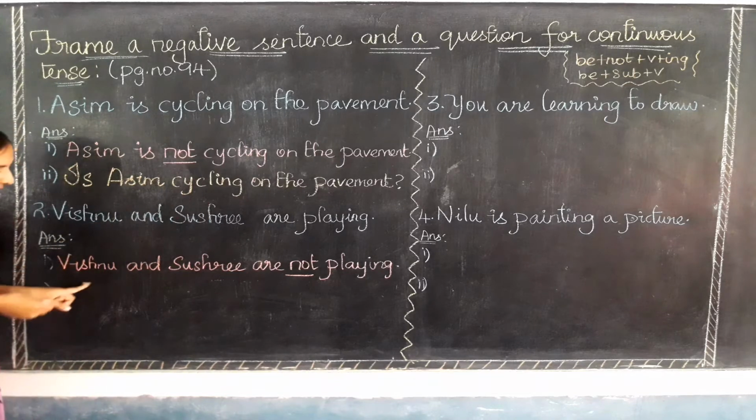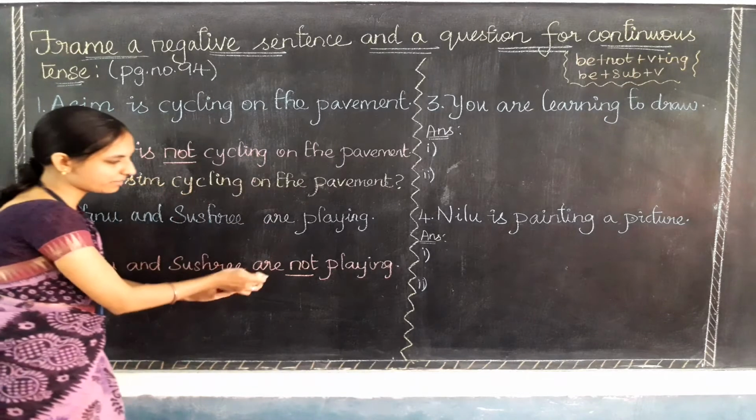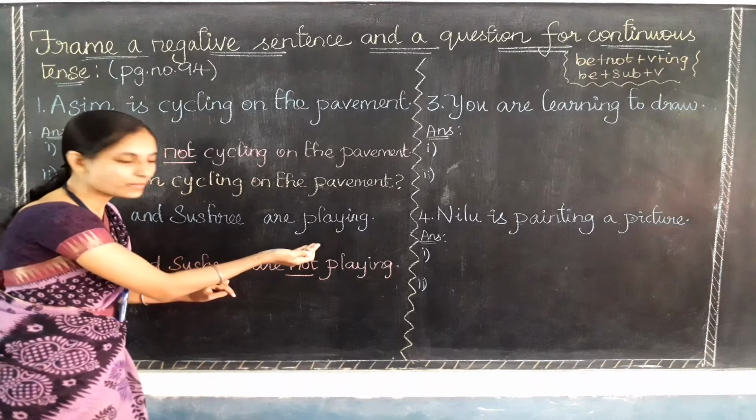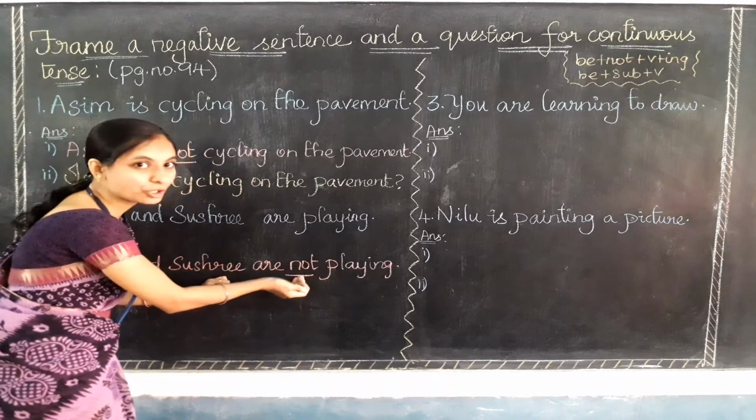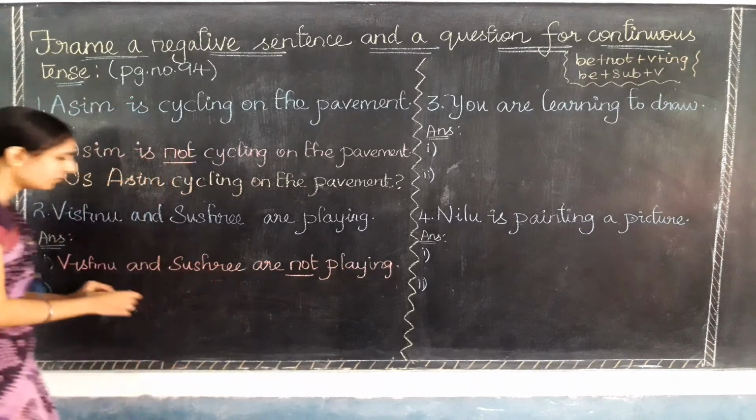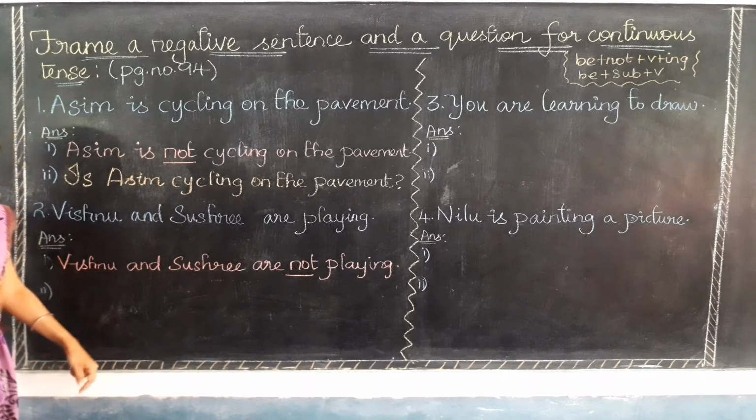See, here Vishnu and Sushri will come as it is. Before writing the verb with ing, the playing, I need to put not, and then only the verb will come. So, Vishnu and Sushri are not playing. This is a negative sentence.